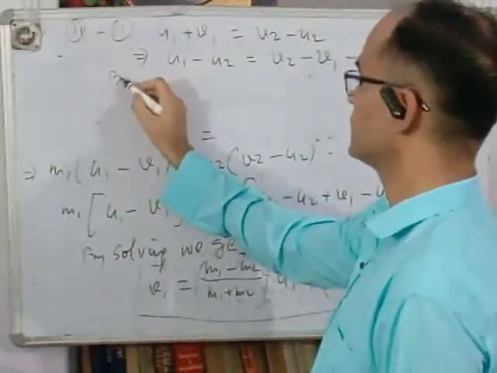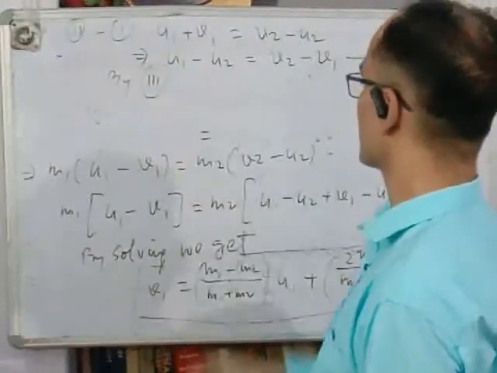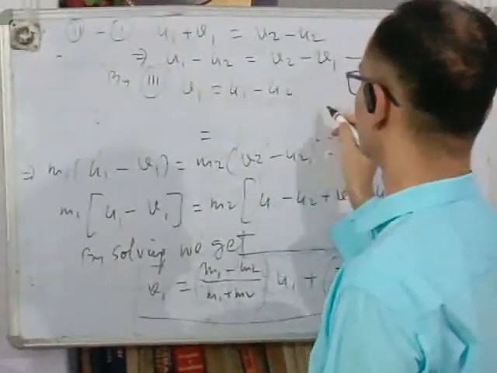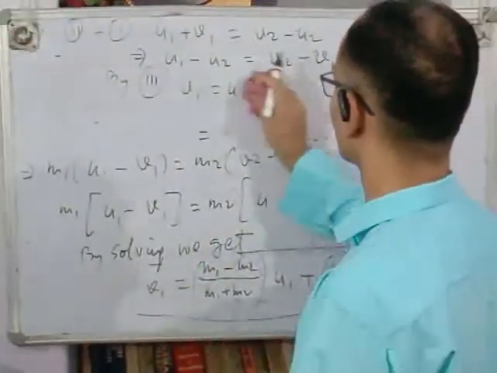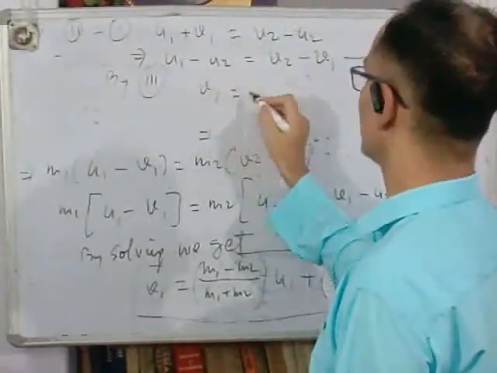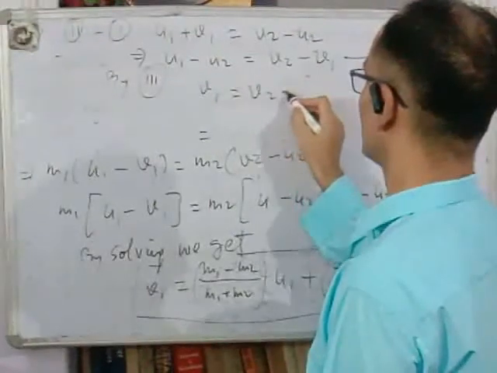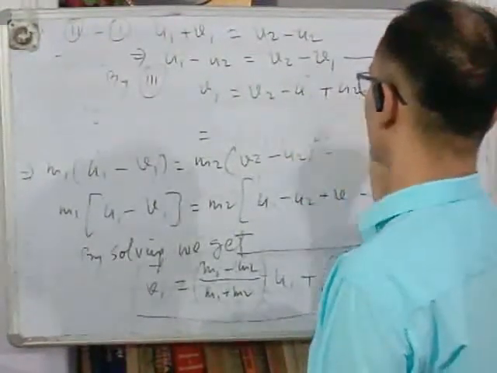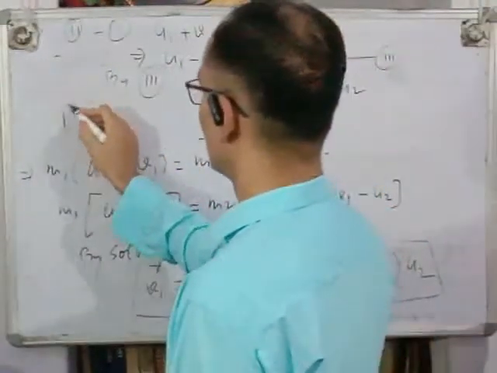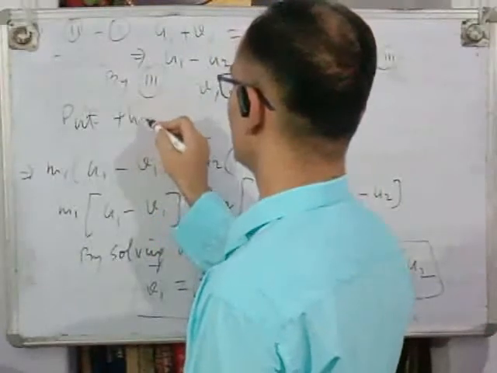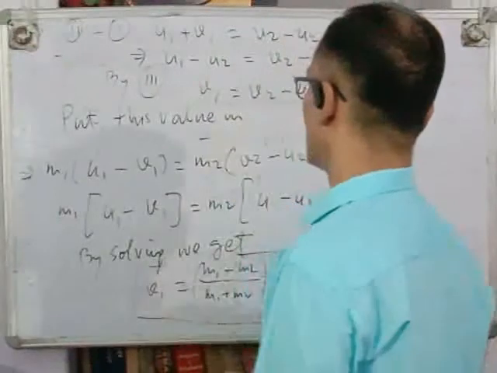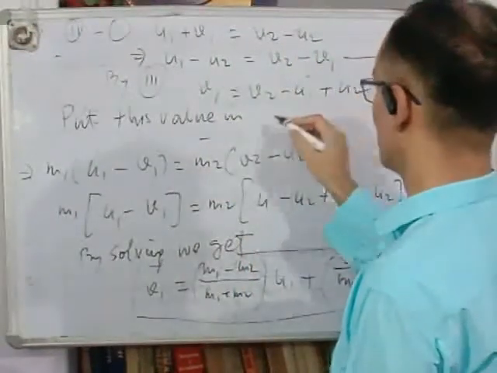By equation 3, v1 = v2 - u1 + u2. Put this value in equation 1.